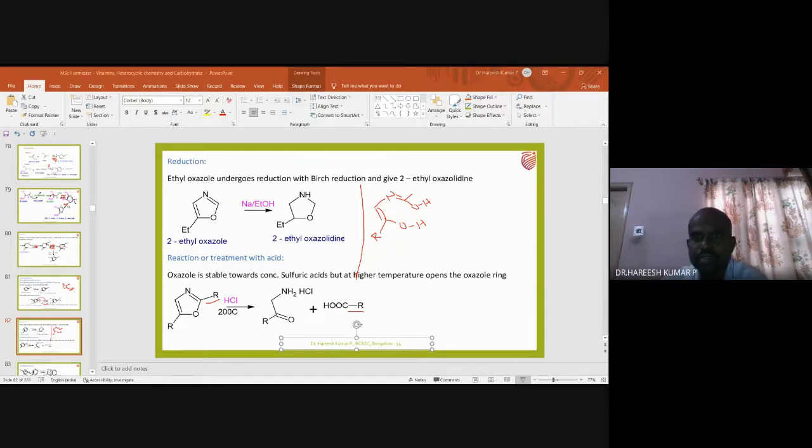Okay. So here what is there? R group is there. And so from here, what will happen? There will be a double bond, a single bond, R group. Okay. And then NH, NH2 more particularly.